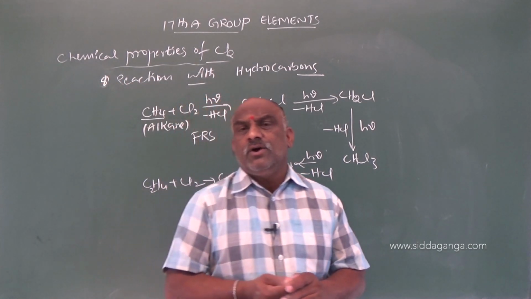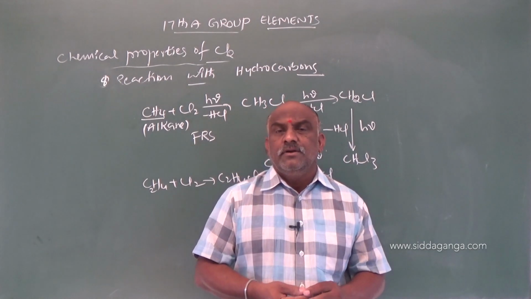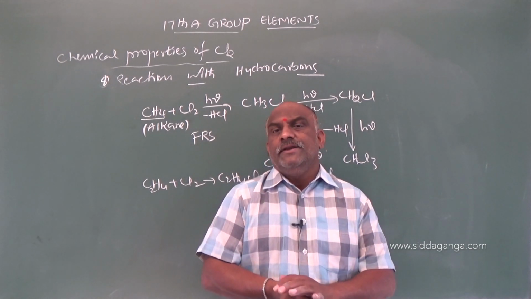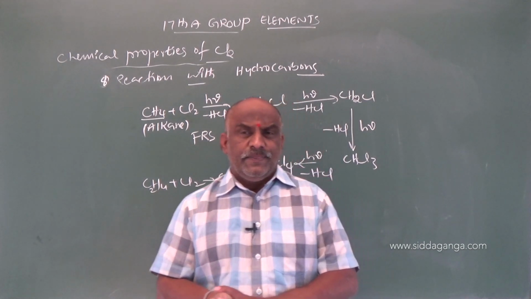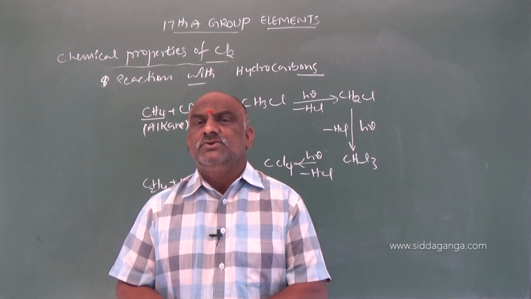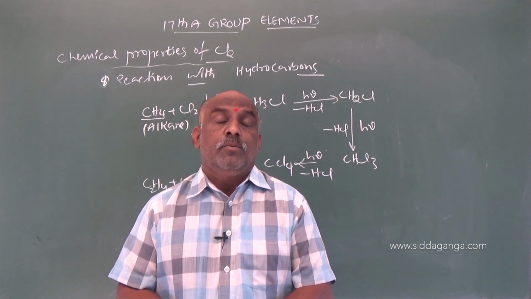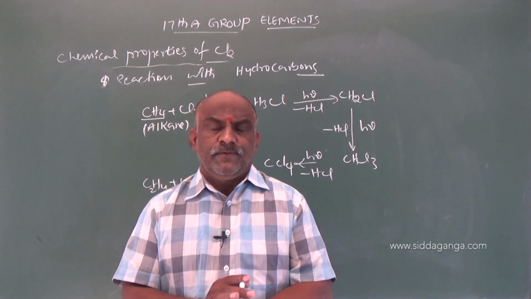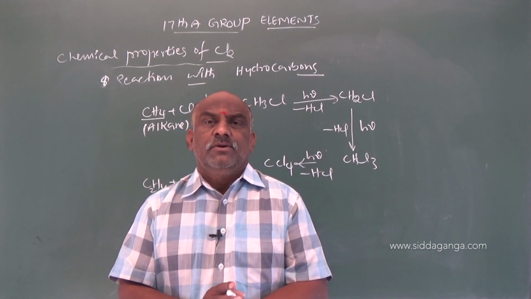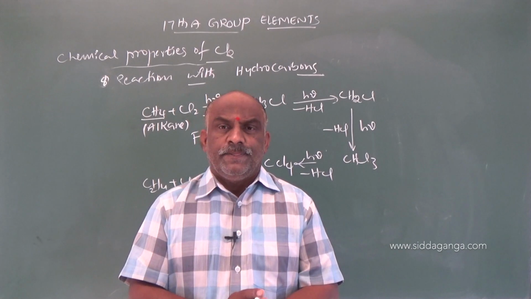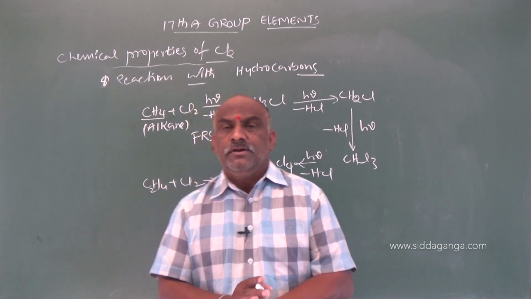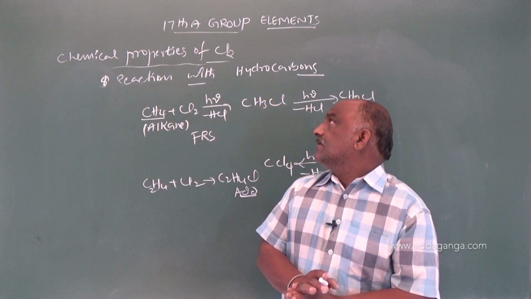Chlorine reacts with hydrocarbons to form their corresponding hydrocarbon derivatives. And with hydrocarbons it also forms some poisonous gases. So this is about the reaction with hydrocarbons.